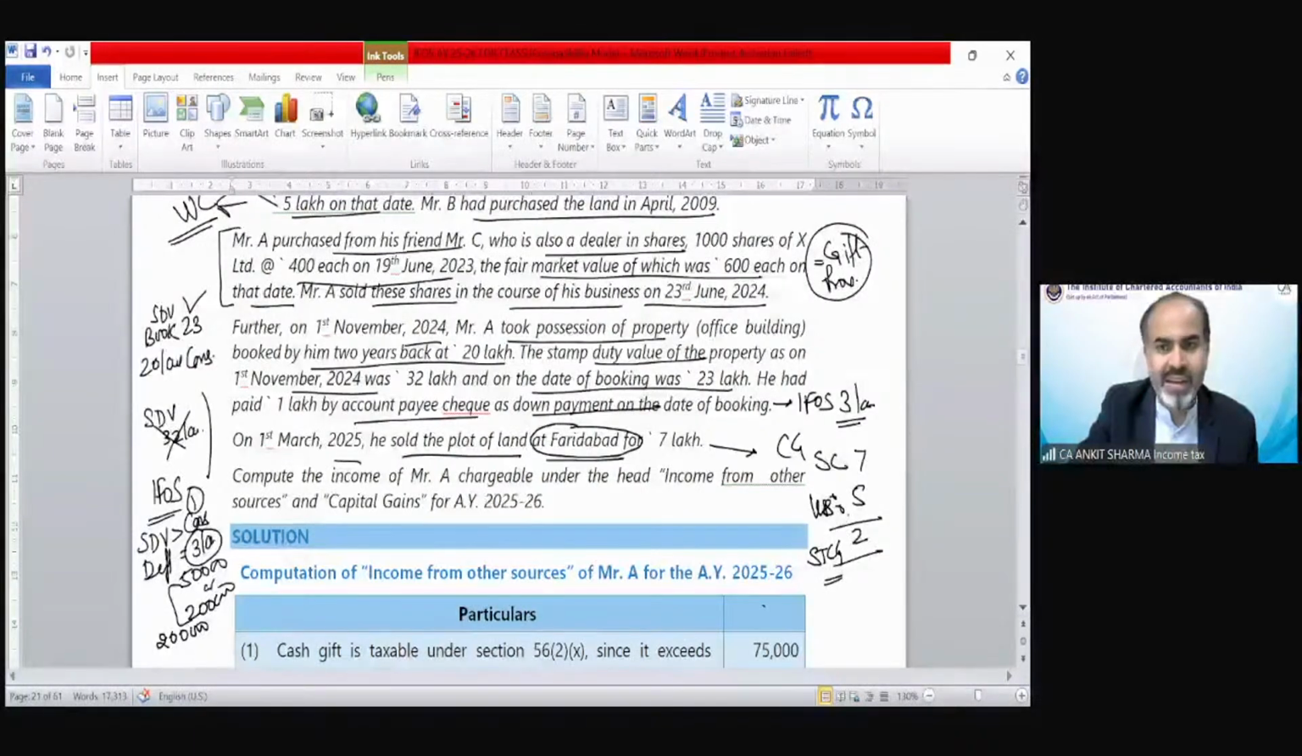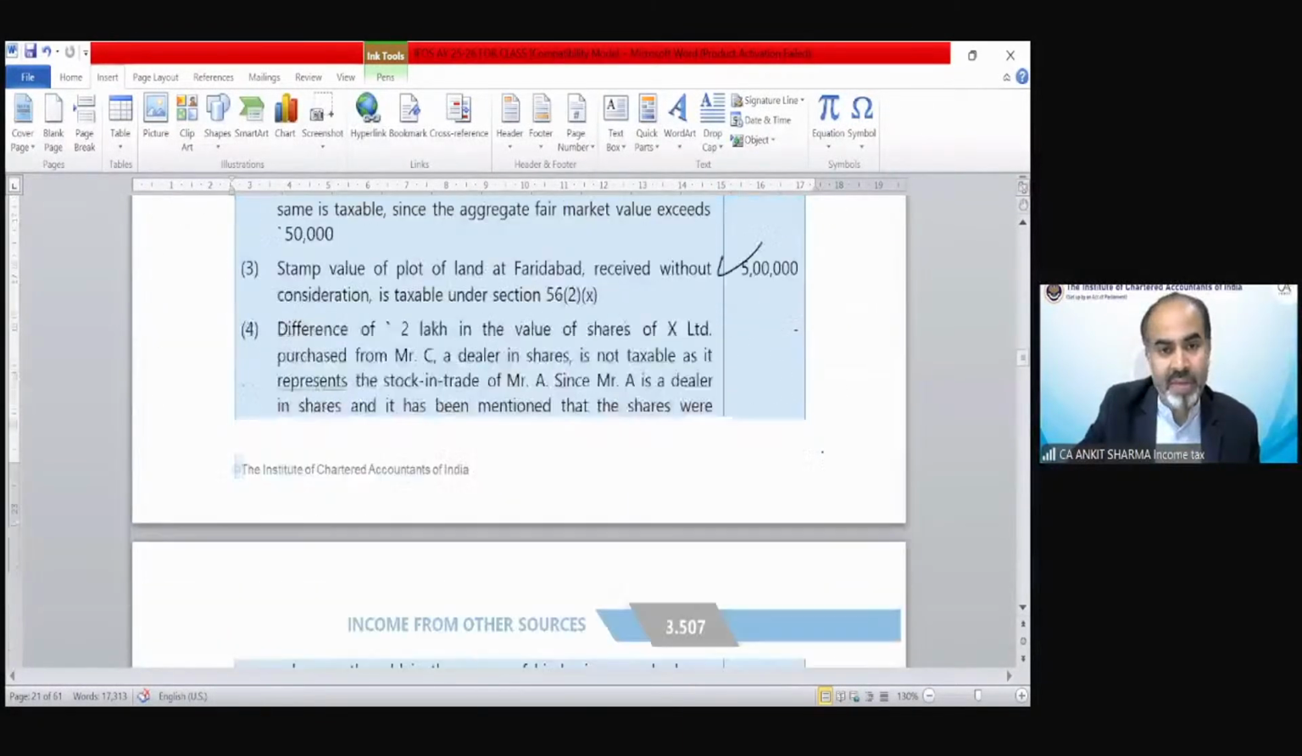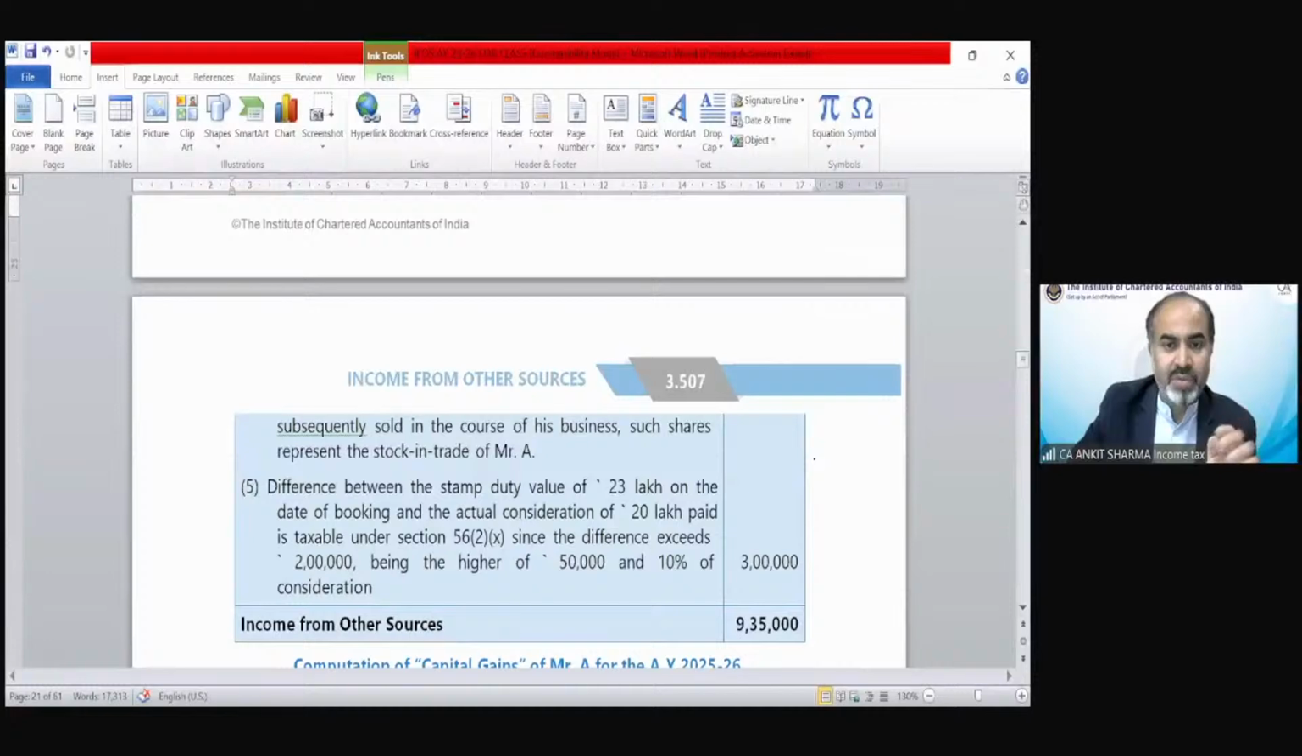So there are technically 5 or 6 treatments. The first was the 75,000 cash gift. Then the bullion is taxable. Then the 5 lakh rupees land that we have received. Then the shares that we received from Mr. C do not have any treatment under income from other sources. Then the difference of stamp duty value etc. is taxable as 3 lakh rupees.